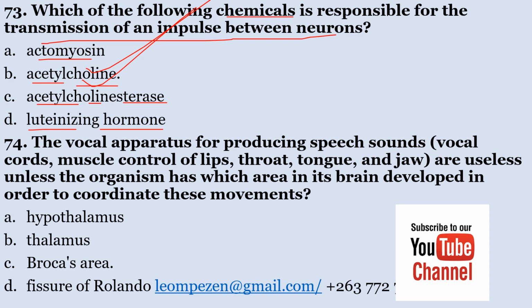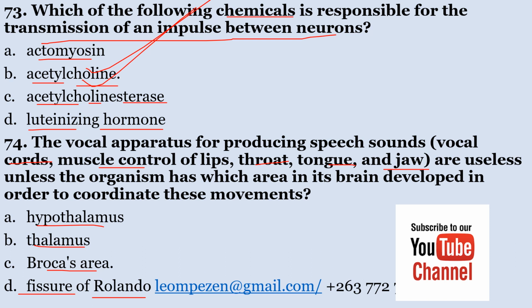Acetylcholine. Number 74. The vocal apparatus for producing sounds, that is, vocal cords, muscle control of lips, throat, tongue, and jaws, are useless unless the organism has which area in its brain developed in order to coordinate these movements? A. Hypothalamus, B. Thalamus, C. Broca's area, D. Fissure of Rolando.